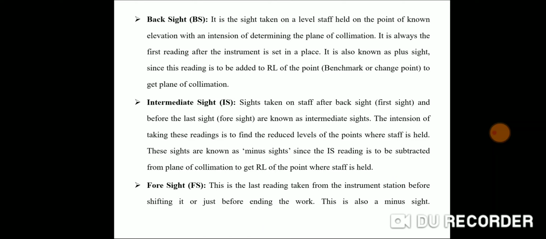What is backsight? Backsight is the first reading that is taken after the setup of the instrument. The last reading that is taken after the setup of any instrument is called foresight, and the reading that is taken between backsight and foresight is called intermediate sight.